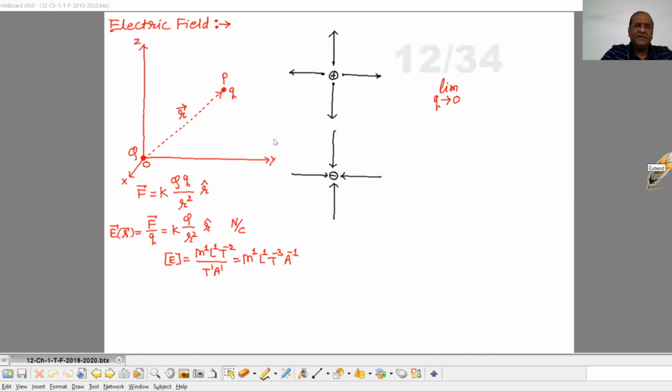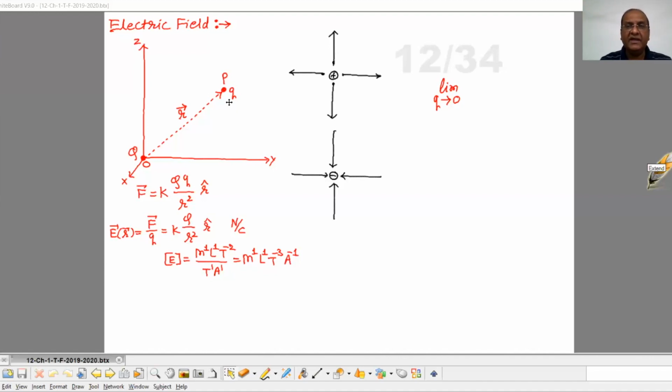But see here, we can say this charge capital Q exerts some force on this small q. But think like this: suppose this small charge q is removed from P. Now nothing is there at P, right? Charge q is removed.